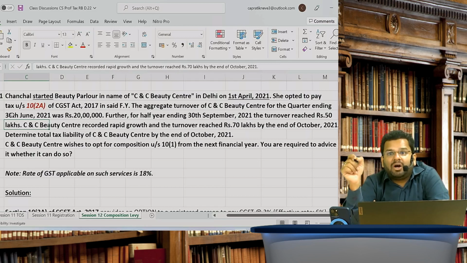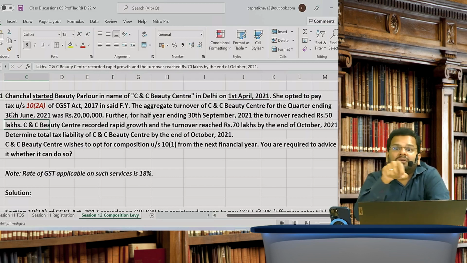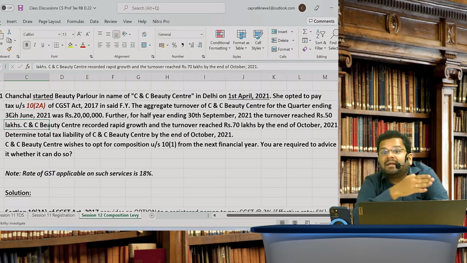Will she pay on full 50 lakhs or will she pay on 30 lakhs only? That is my important question to you. So I am making you think on a critical point. It will be paid only on 30 lakhs.